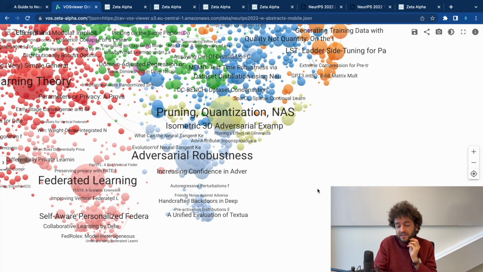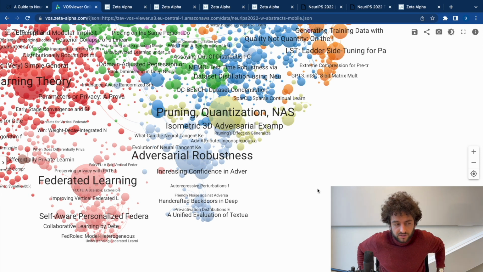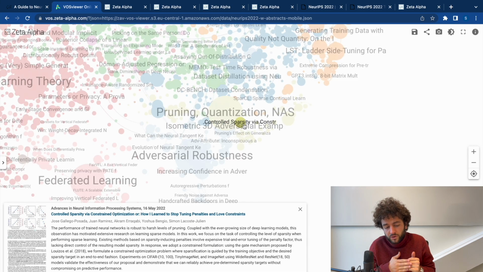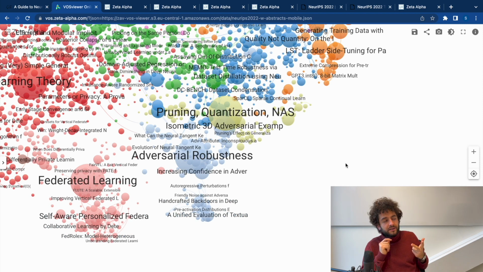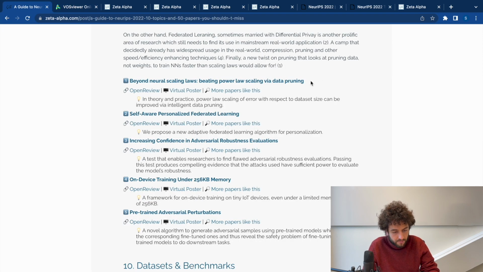Then we have the space of adversarial robustness, which has also been really old in machine learning. This is super important when you want to deploy models where there are going to be adversaries acting in bad faith, potentially trying to hijack your models. And finally, also a very important one, the whole space of quantization, pruning and making models more efficient, able to run on smaller hardware and run fast. In this camp, I have some papers on data pruning, federated learning, adversarial robustness. This one is really cool: on-device training using under 256 kilobytes of memory. And finally, these pre-trained adversarial perturbations.